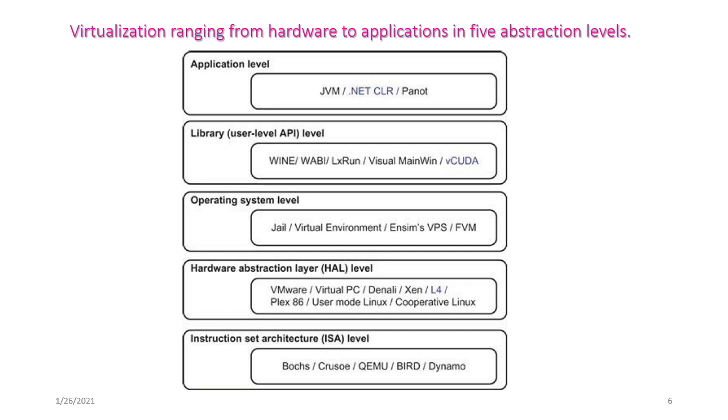This block diagram shows the 5 abstraction levels of virtualization, that is virtualization ranging from hardware to applications. The first layer is the instruction set architecture layer, that is ISA level, the second layer is the hardware abstraction layer, the third one is the operating system level layer, the fourth one is the library or user level API level, and the fifth one is application level virtualization.